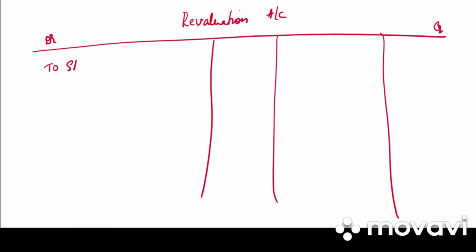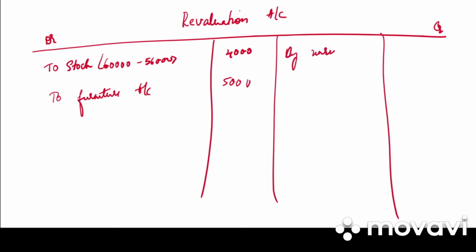So they have given stock and furniture are reduced. Stock is reduced to 56,000 and in the old balance sheet it is 60,000. So 60,000 minus 56,000, stock is reduced by 4,000. Furniture is reduced by 5,000. To furniture account 5,000. Then there is unrecorded asset. By unrecorded asset, how much is it? 20,000. Then we have outstanding rent, 15,000.